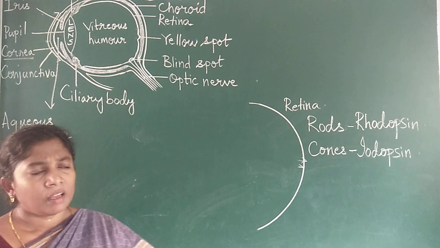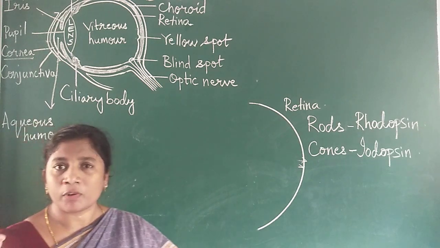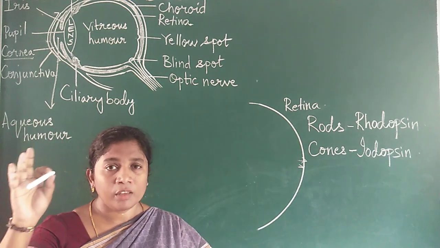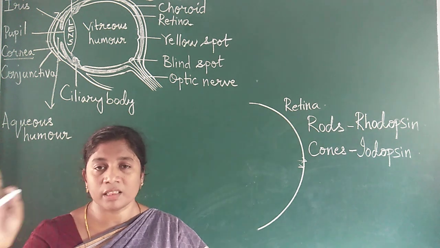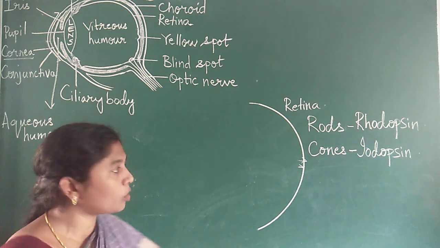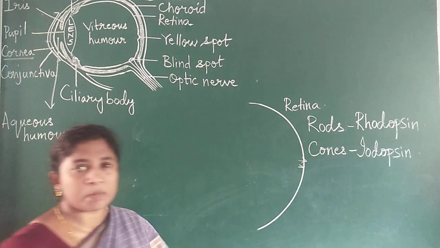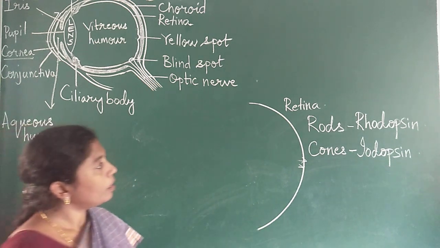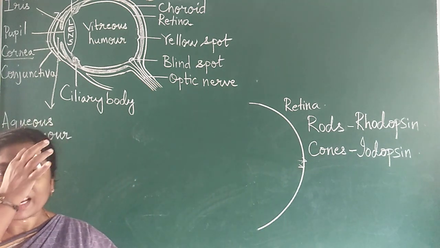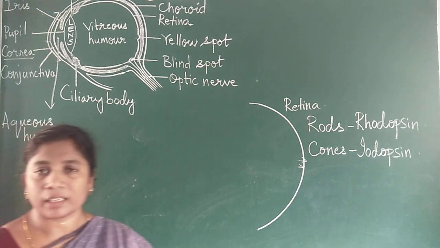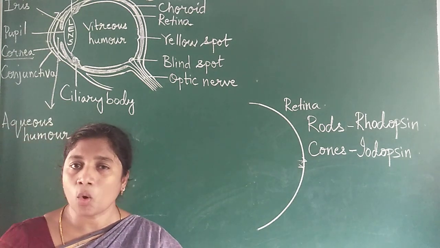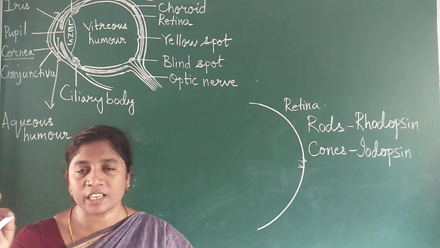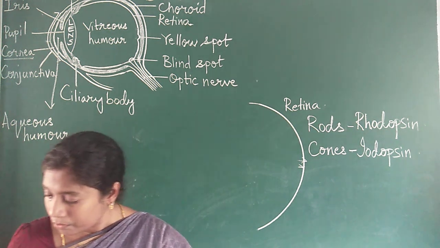Cones are responsible for color vision. If you are able to see colors, this is due to the cones present on the retina. And rods can see only black and white. Mostly black and white colors are visible by rods, and cones can see all the colors. Cones are responsible for color vision.